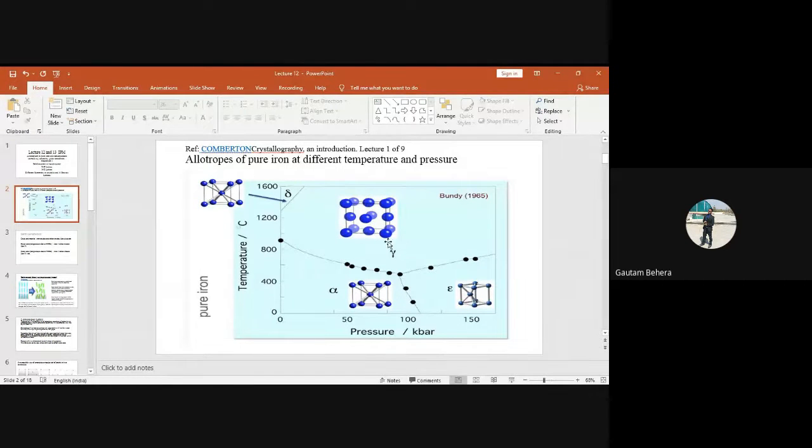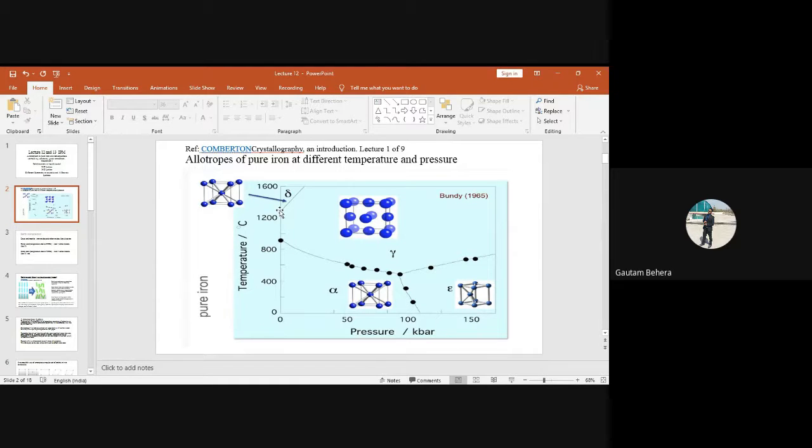So that is technically called gamma iron, represented by the Greek alphabet gamma. You can see the gamma region is very big, basically. Very big region, gamma.